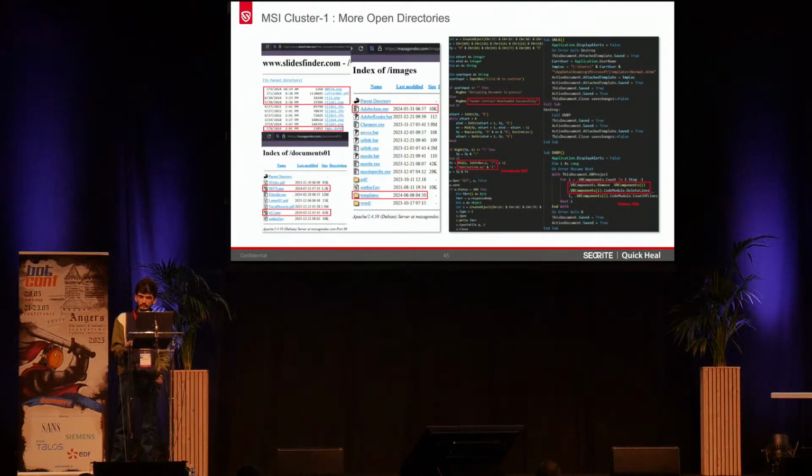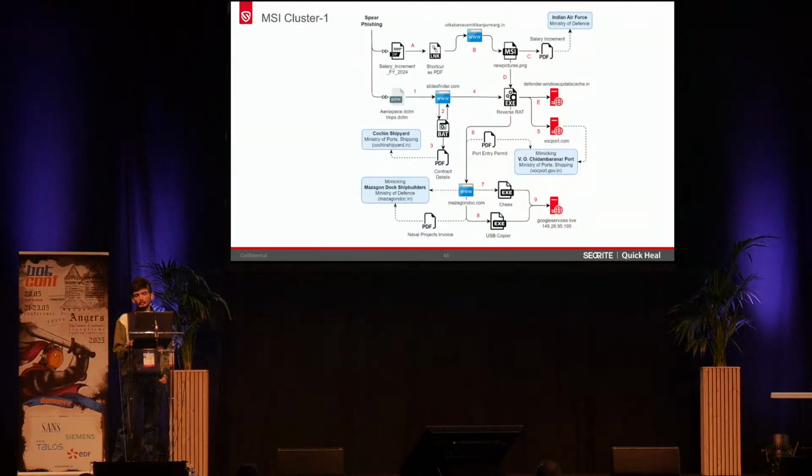But it has also started to move to a different victimology, or targeting. Here we saw that it was trying to target the maritime sector, especially entities related to various docks, shipyards, and ports. On the top, you can see in the infection chain, it was using an archive file themed as salary increment FY 2024, using an LNK-based trigger, and then it was downloading the MSI-based stager.